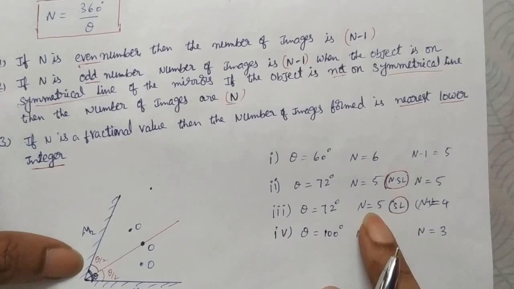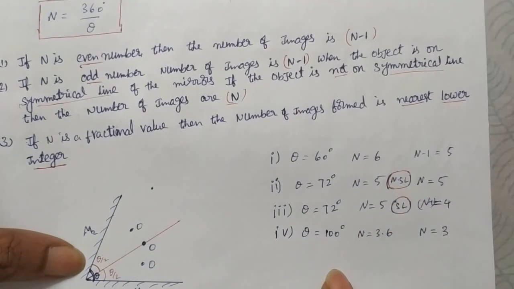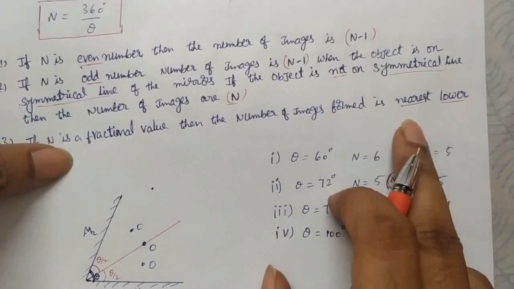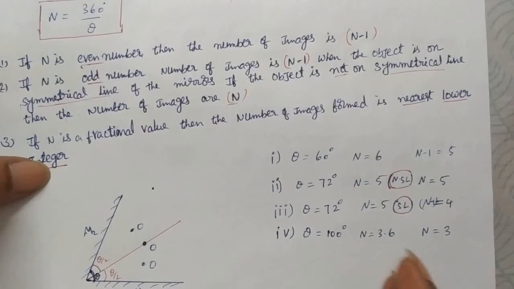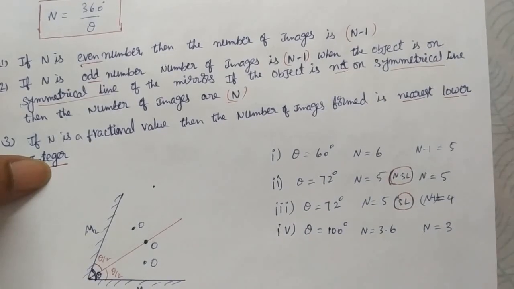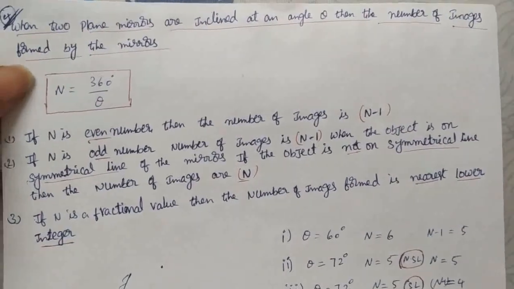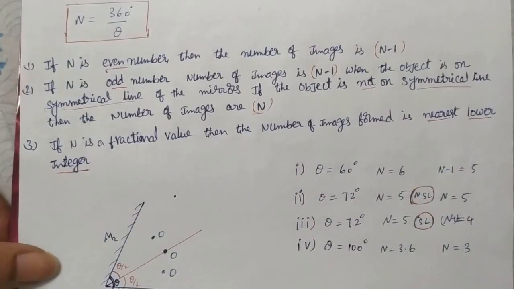Symmetrical line means subtract 1. Non-symmetrical line means no need to subtract. If it is a fraction, take the nearest lower integer. So these are the different cases we get for the number of images formed when two mirrors are inclined to each other.